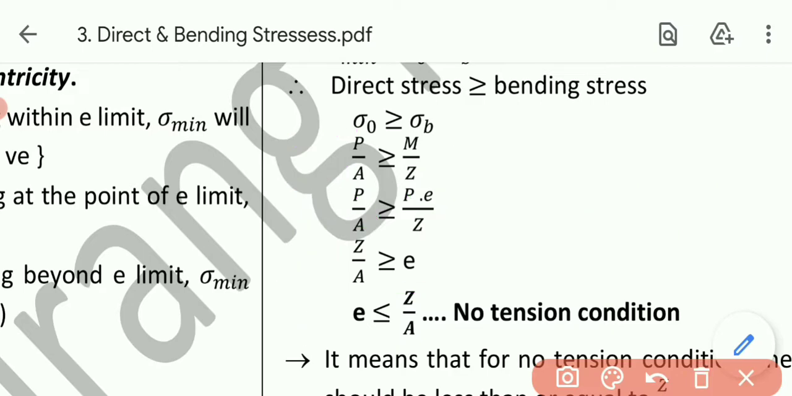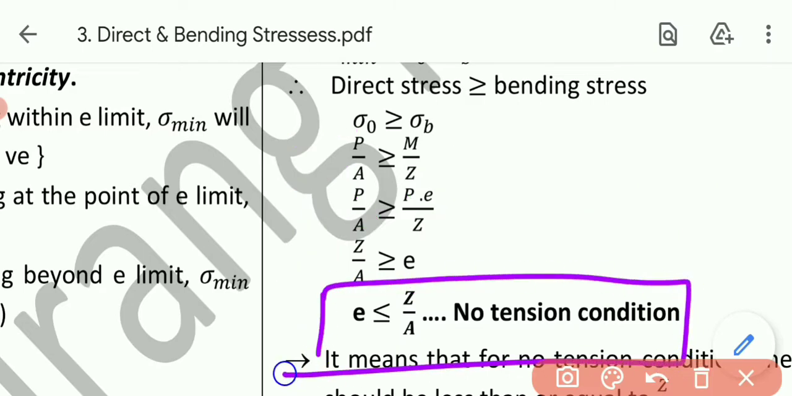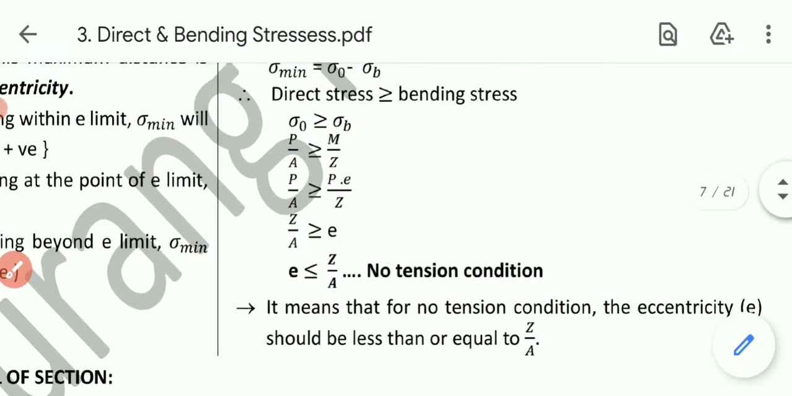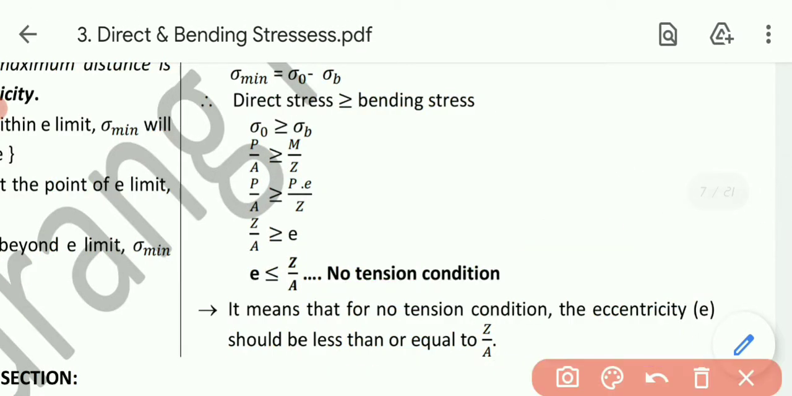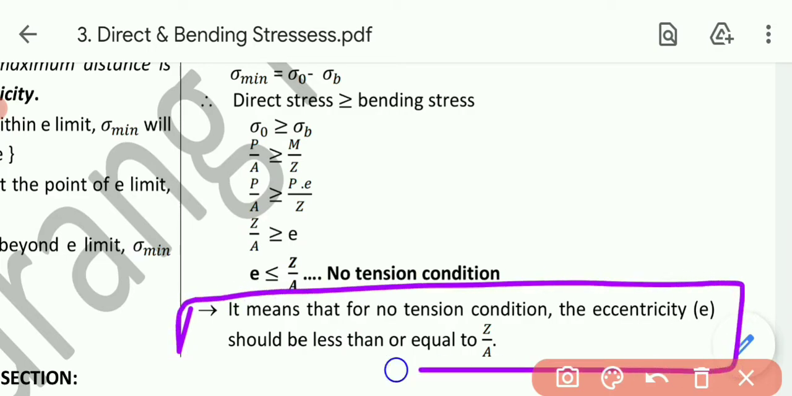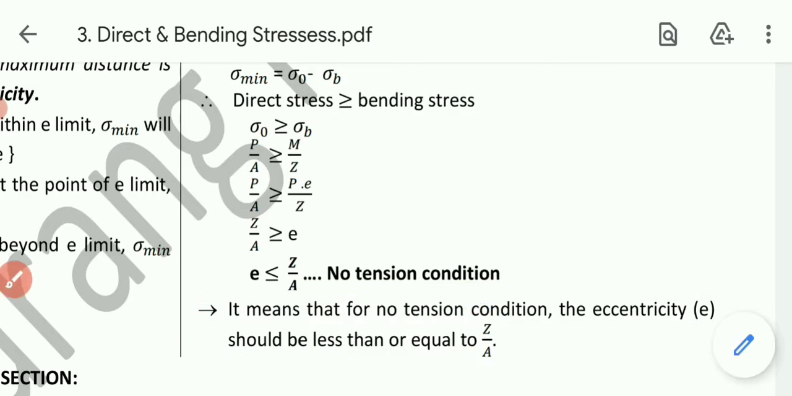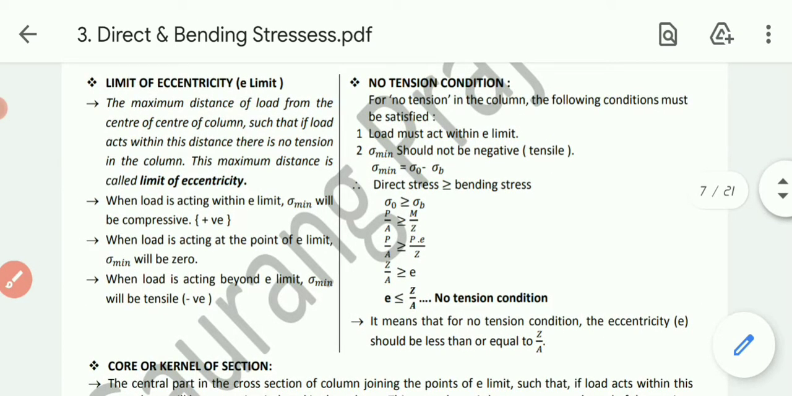So ultimately I can conclude that e should be less than or equal to z by a, that is the condition of no tension. So it is necessary for eccentricity that it should be less than z by a. It means that for the no tension condition, eccentricity should be less than or equal to z by a. So that's the condition of no tension.